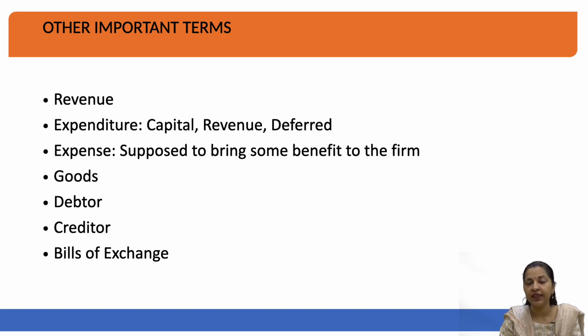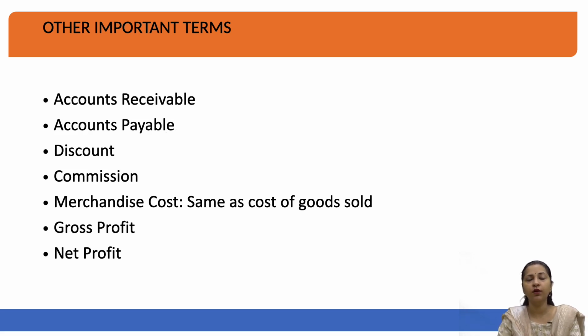Then the next term is bills of exchange. When I talk about bills of exchange, it is a kind of an invoice, a kind of a document which will tell you the details of the transactions, whether you have made a purchase or you have made a sale. For that purpose, the bill of exchange is generated. The person who is to pay you in the future will enter that amount on a particular bill, and that bill will be a document, an evidence for that transaction.